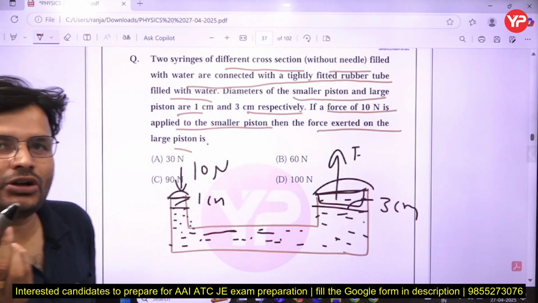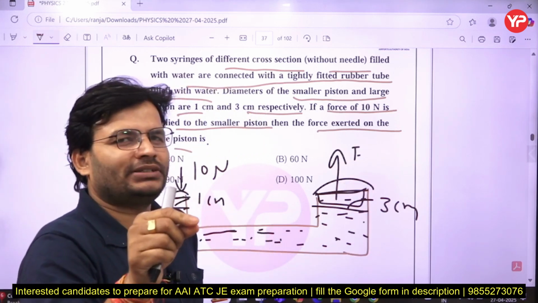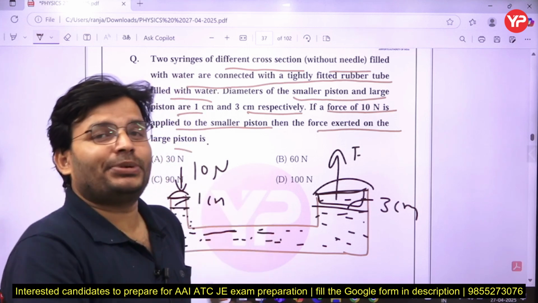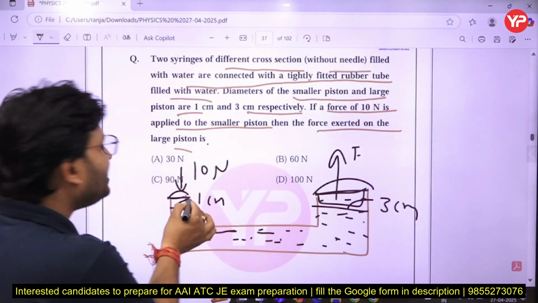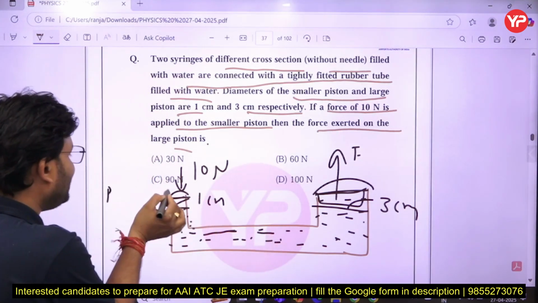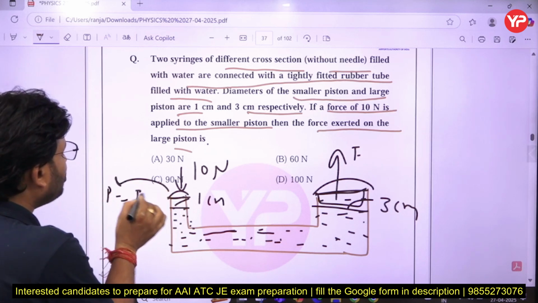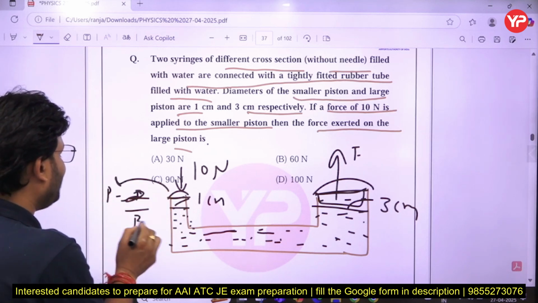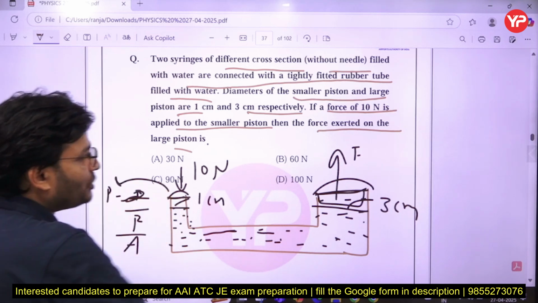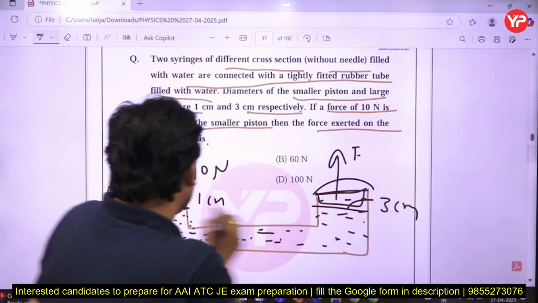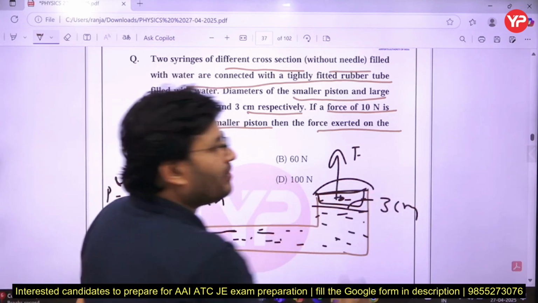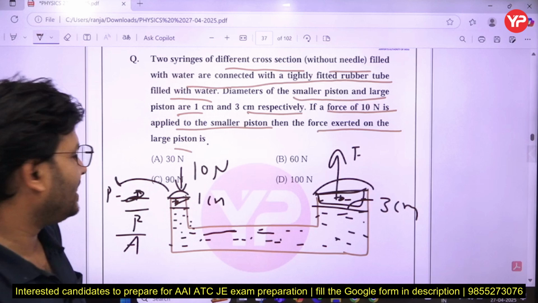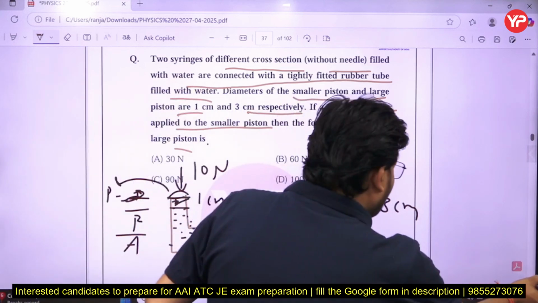So from Pascal's law, what you have known is that at a given depth, pressure will be the same everywhere. So what is the pressure? We can say, sir, pressure is force upon area. Force upon what, my dear friends? Area. And that pressure should be equal at that one also, because at the same height the pressure must be the same if the fluid is in static condition.